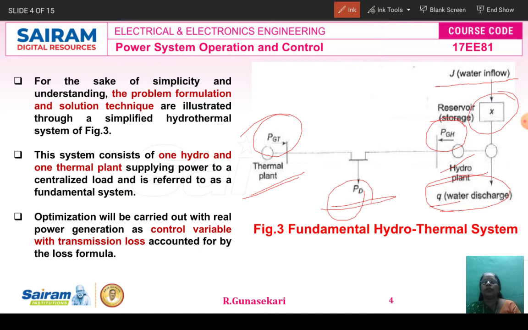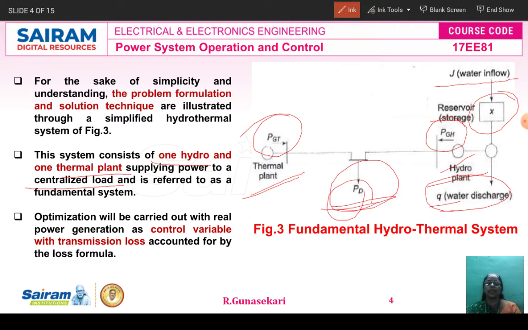For the sake of simplicity and understanding, the problem formulation and the solution technique are illustrated through a simplified hydrothermal power system only. This type of power system consists of one hydro power plant and one thermal power plant. Both are integrated, supplying power to a centralized load. Centralized load means PD.